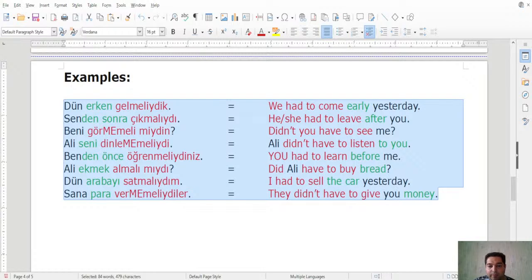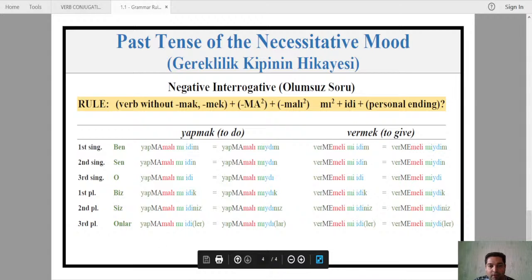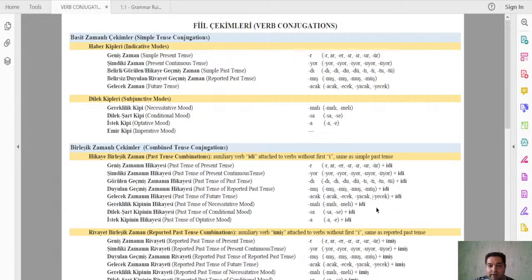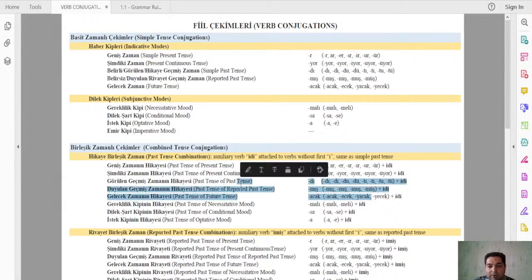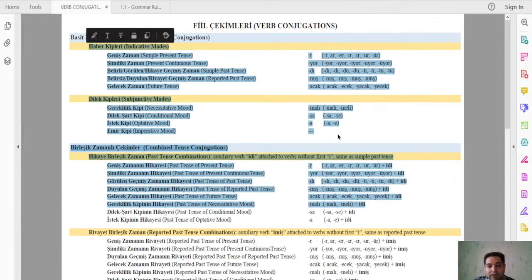Now let me go back to what? To our big file. Okay, this one here. Cancel this one. This big file. And choose one different verb, for example, like görmek. And let's see how we would go. We already covered these ones up to this point, including today's one, malımeli, right? Let me just highlight this one here, malımeli. So we already covered these ones.